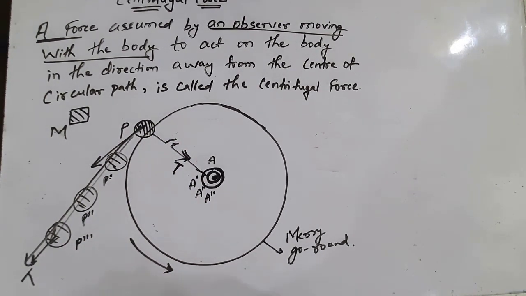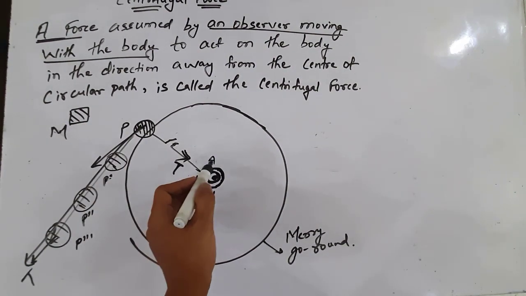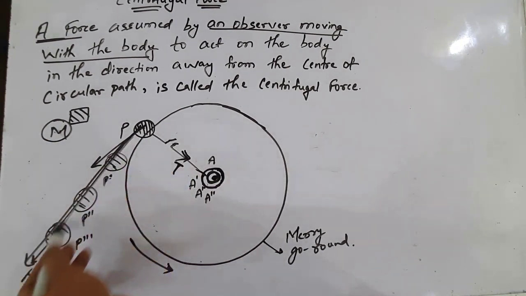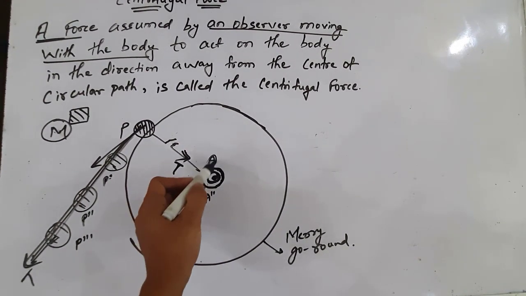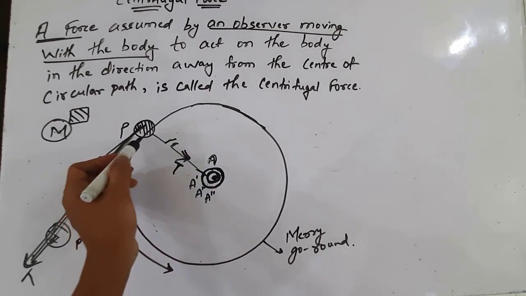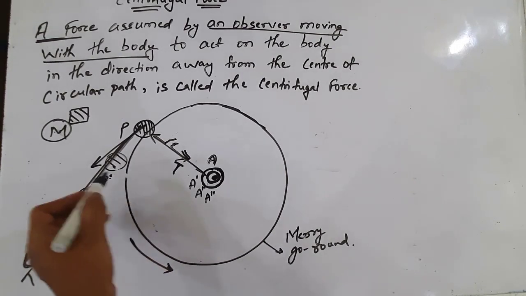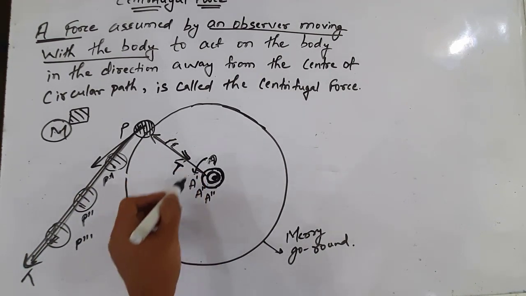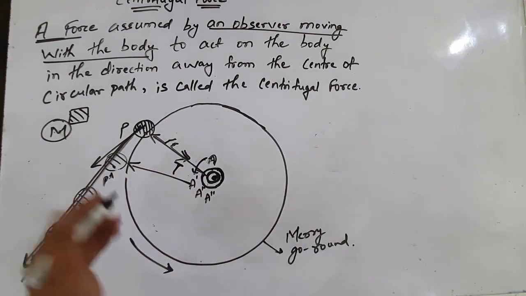Now we will discuss what is observed by the person on the platform outside the merry-go-round and the person at A on the merry-go-round. The person at M observes that the ball is moving along a straight path, whereas the person at A, when the ball was at position P, observes that the ball is in front of him. As the ball reaches position P dash, the person shifts from A to A dash, and he again observes that the ball is in front of him but a bit far.